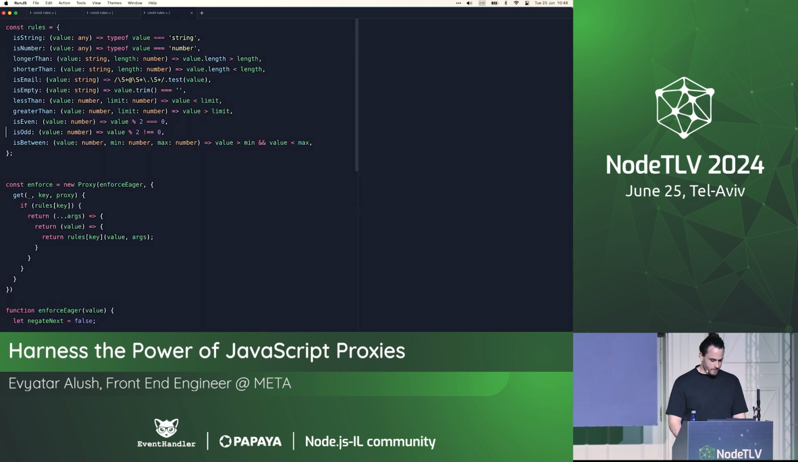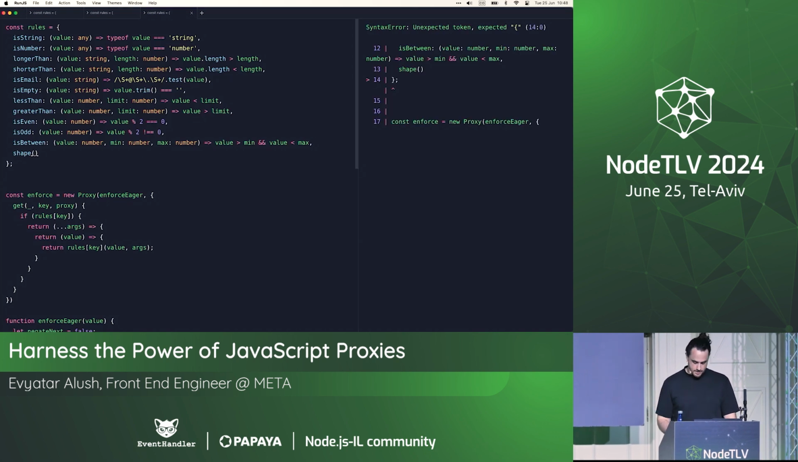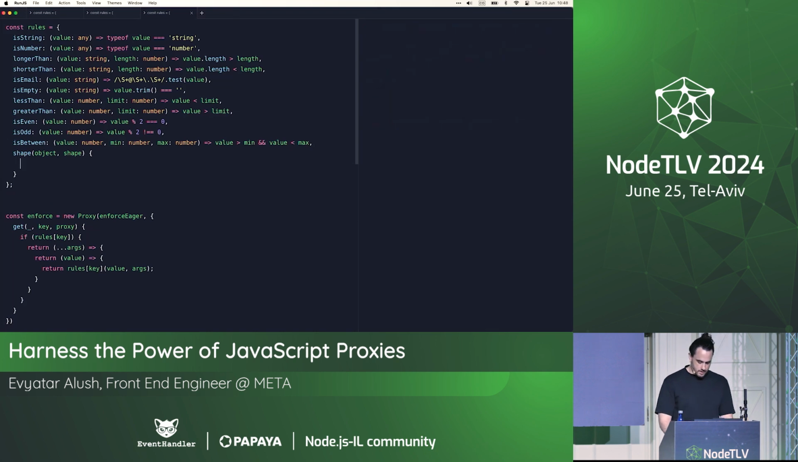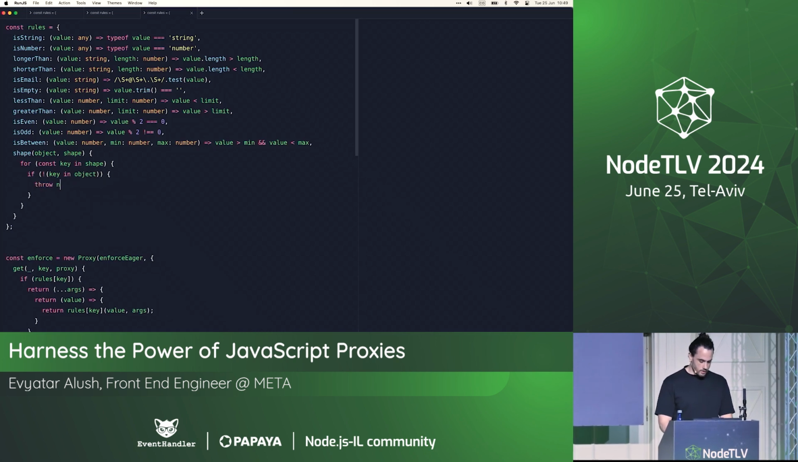Let's try it. So let's create a new rule. Let's call it shape. That's the schema function for Vest. And it will take two things. It will take the object, and it will take the shape. It's kind of weird that I called it by the same name, but let's call it shape just for brevity. And what we're going to do here is for const key in shape. So for each of the keys in shape, let's check first if not key in object. Okay, throw new error.